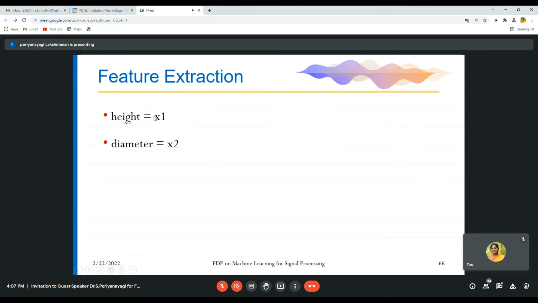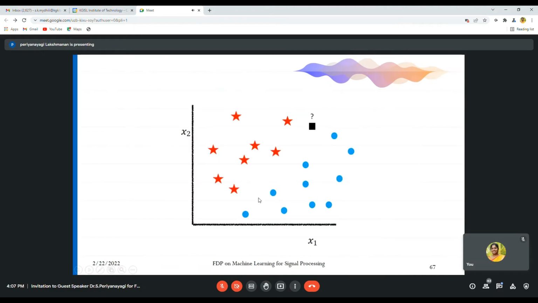One is height, that is x1. Another one is diameter, x2. Consider a scenario like this, x1 and x2. You take this as roses and this as lotus.